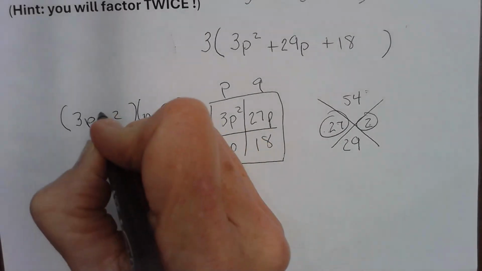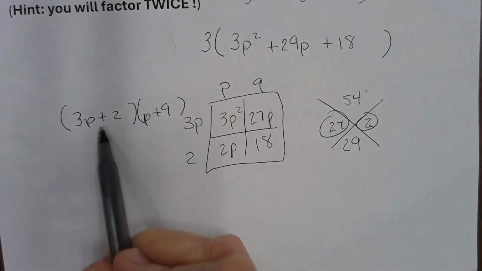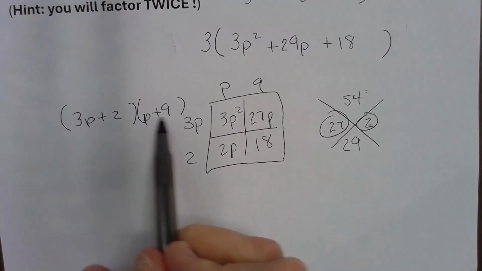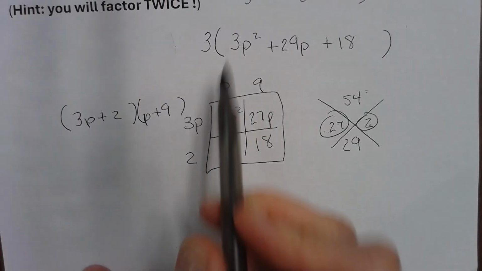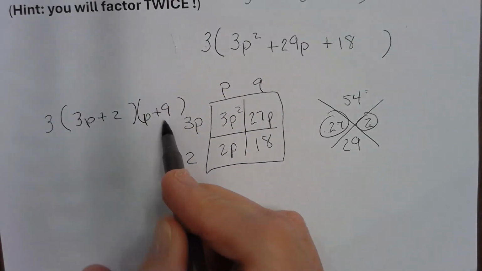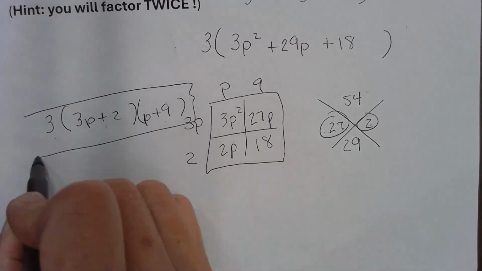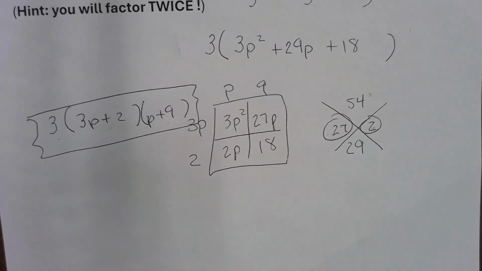Magic numbers are positive, so I need positive. Now, is this my answer? My complete answer? I left something off. What else has to be there? That 3 that I pulled out. There's actually 3 factors here. There's this factor, and this one, and 3. We good?